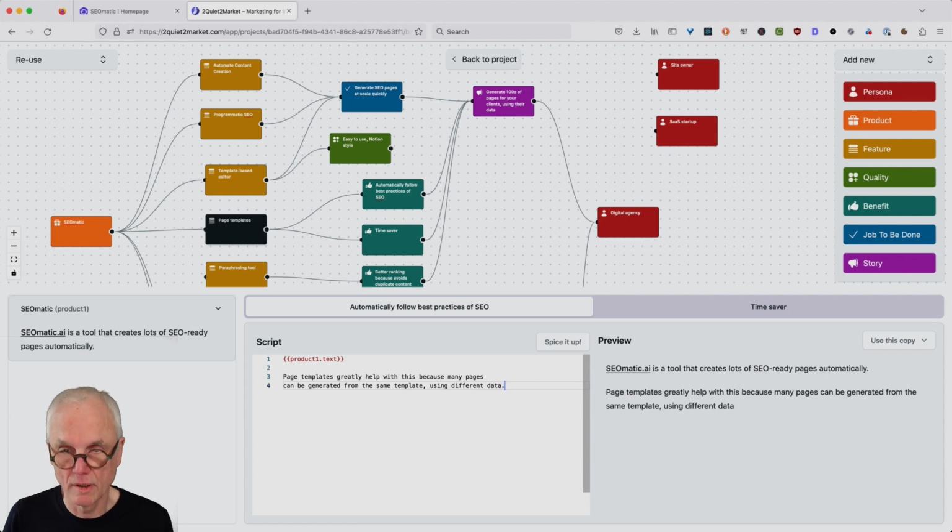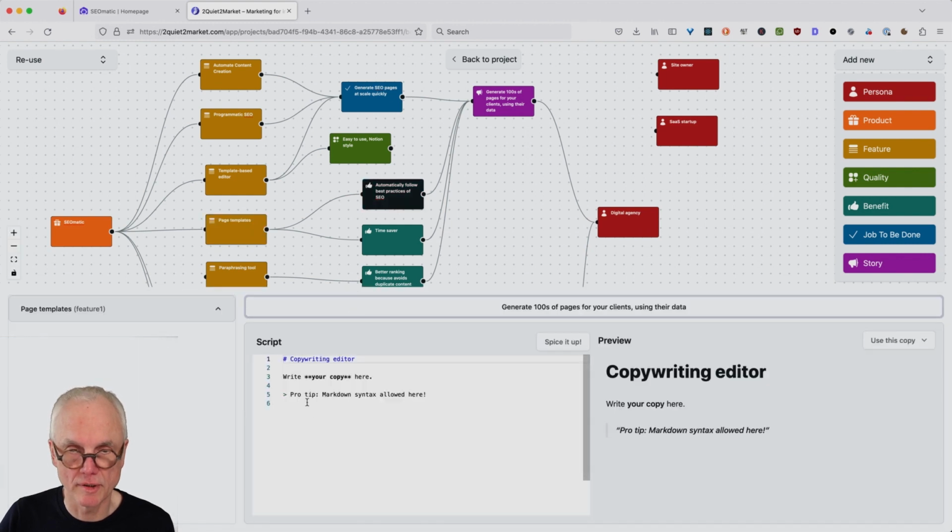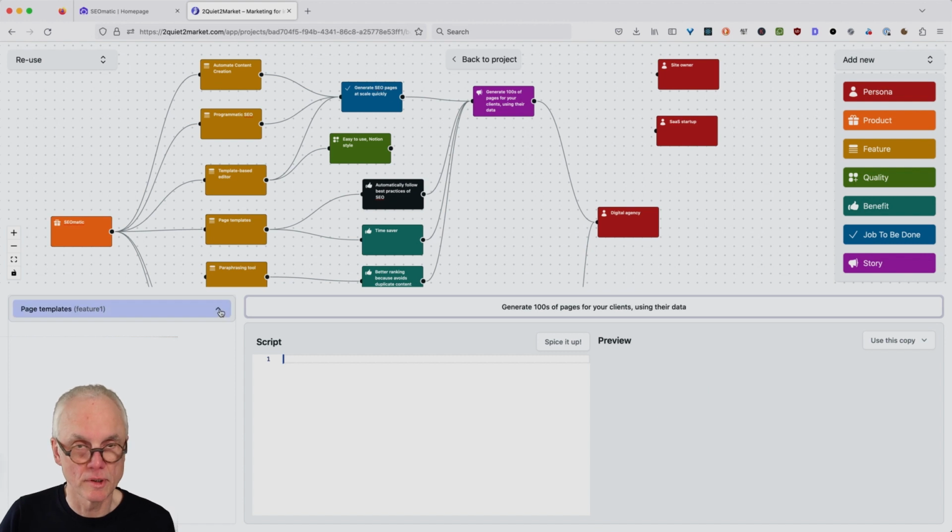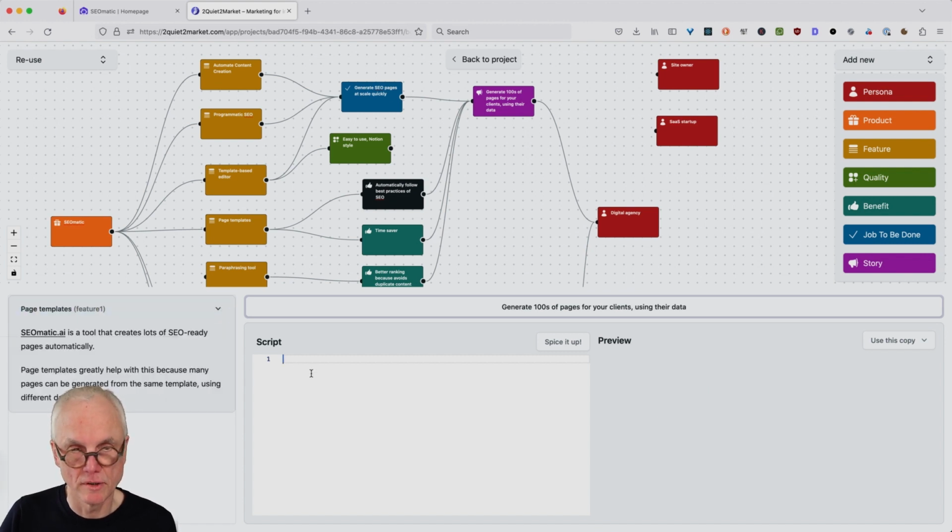Okay. Then we could say, okay, we go on with this one here. You see the copy is coming in from the left, more and more copy. Automatically follow best practice of SEO.